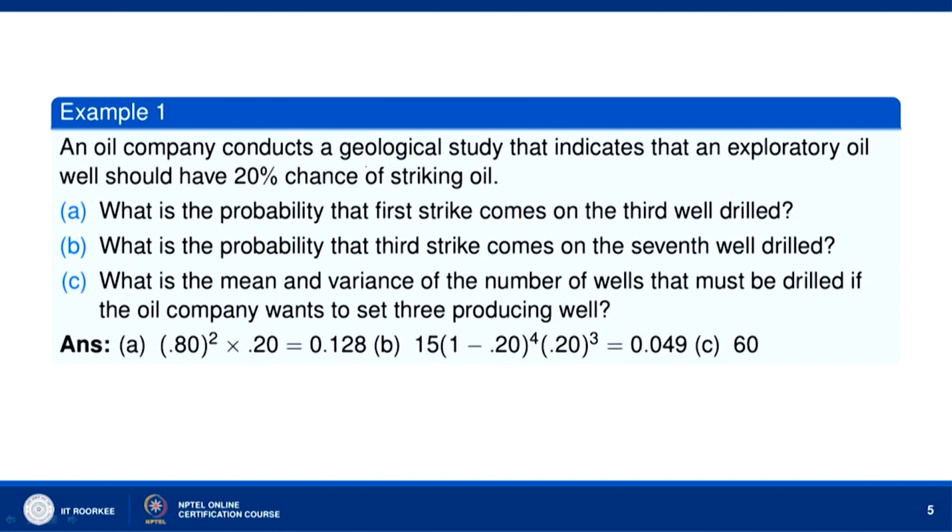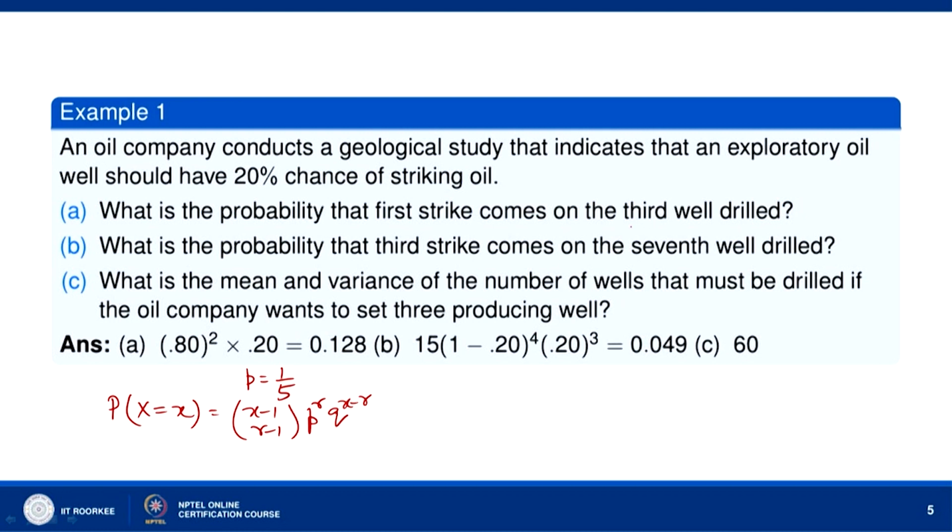An oil company conducts a geological study that indicates that an exploratory oil well should have 20% chance of striking oil. So, p is here 1 by 5, 20% means 1 by 5. What is the probability that first strike comes on the third well drilled? So, we know that probability that X equal to x is equal to x minus 1 C r minus 1 p to the power r q to the power x minus r, where x is the number of wells drilled.